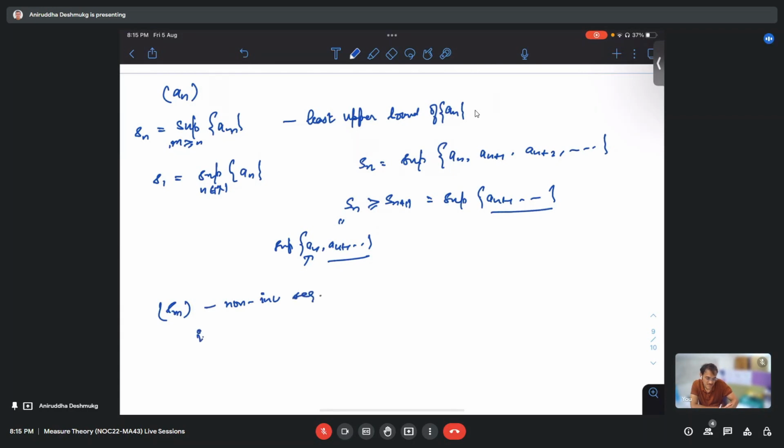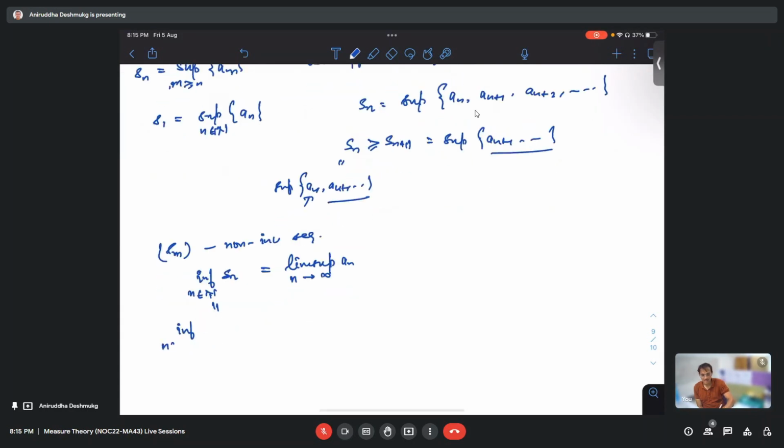Now I can talk about this infimum. This could be minus infinity as well if it is unbounded below. But this infimum of sn, this I define as lim sup of a. So do you get the point? That's why I wrote this. sn is a decreasing sequence, right?